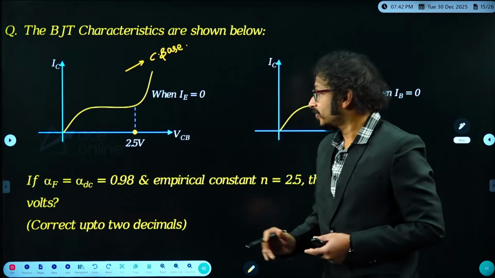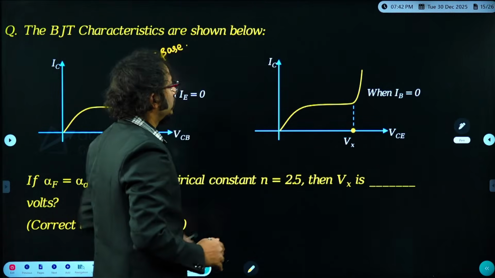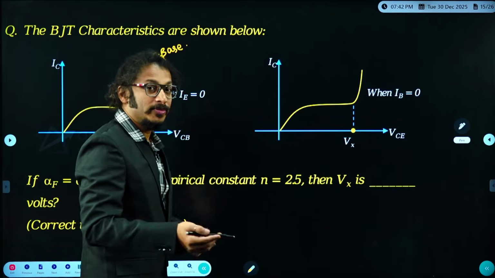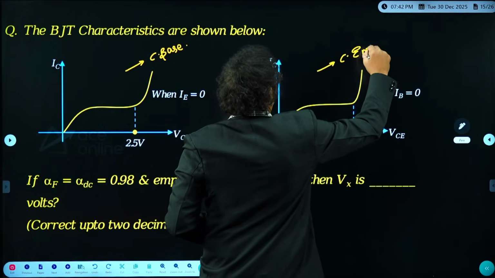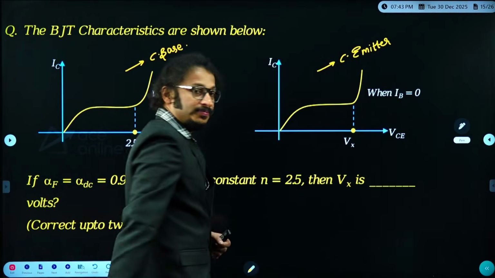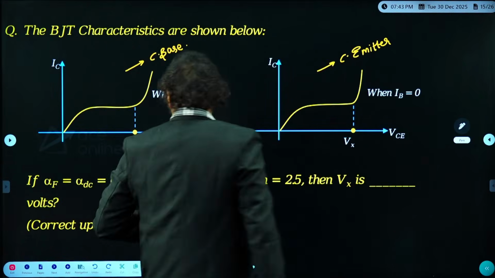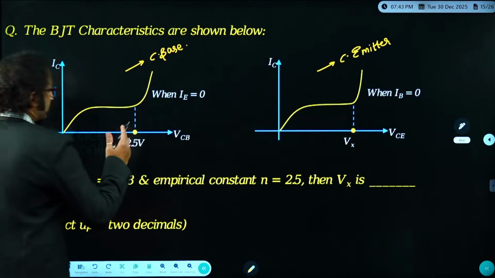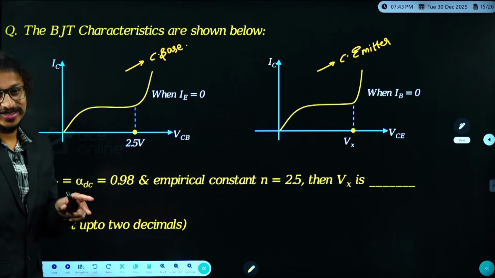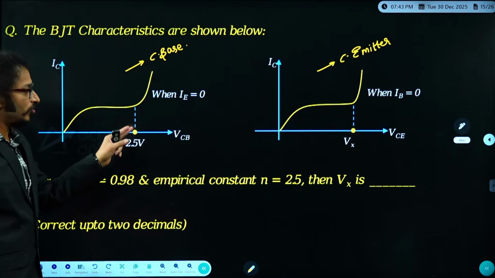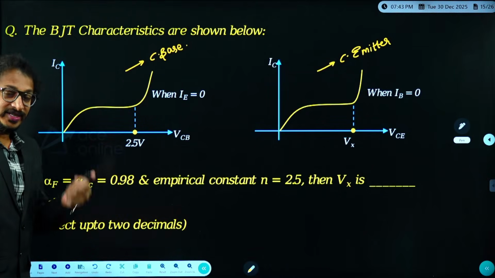Common base configuration. Whereas here the x-axis is VCE and the y-axis is IC, that is the output characteristics of common emitter configuration. So this is for common emitter. True or not? This is for what, dear students? Common base, and this is for common emitter. Now, students, by seeing this question, it is very clear that this voltage is representing the breakdown voltage, because after breakdown, even though the voltage change is very small, the current change is very high. Our voltage is constant, current increases like anything.